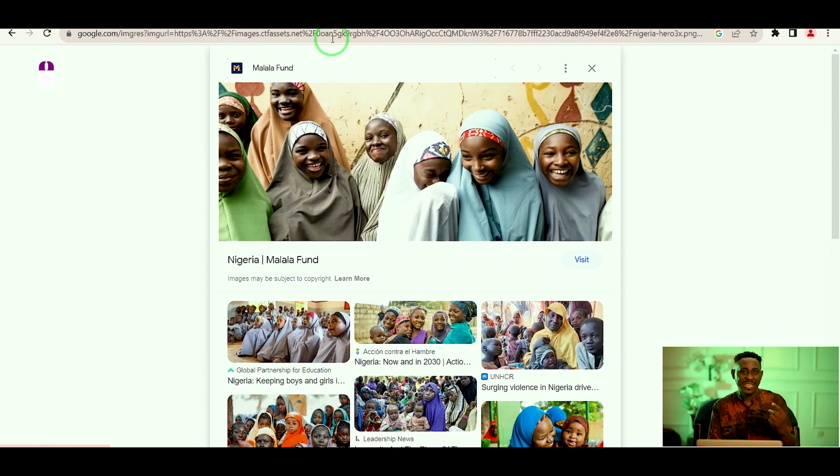So you need to check the date this particular information was posted. Oh, this was posted in 2020, and this current president got into power in 2023. So you must be able to check the date of your research to know if that information is up to date. So those are the ways that you validate the information that you get on the internet.